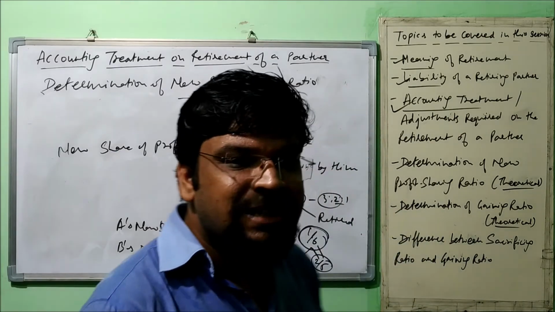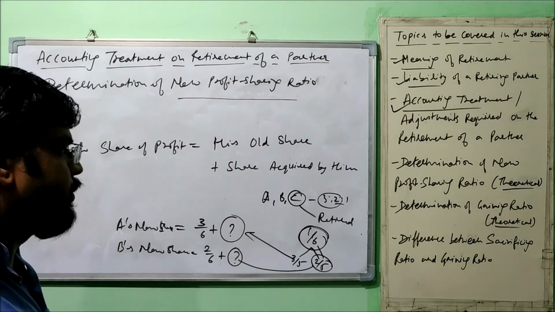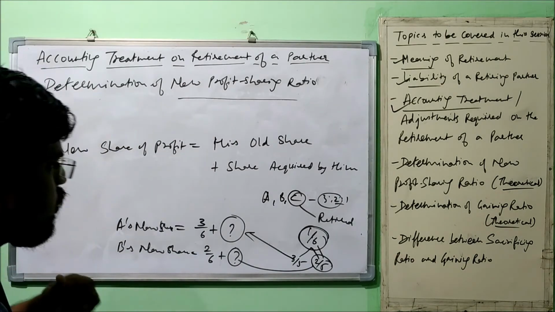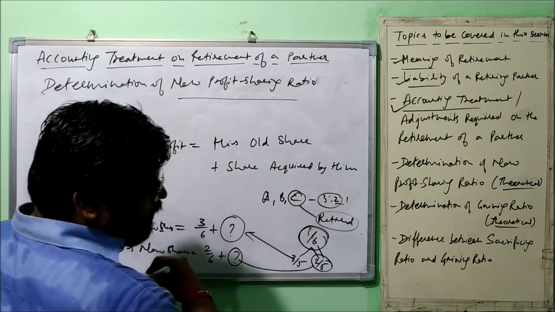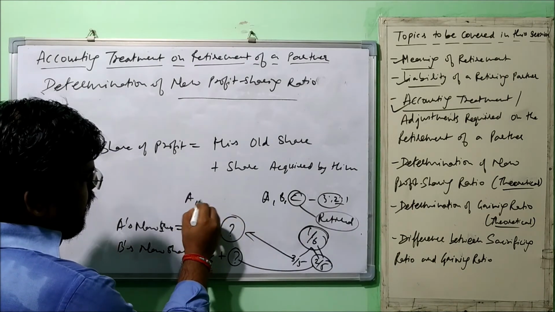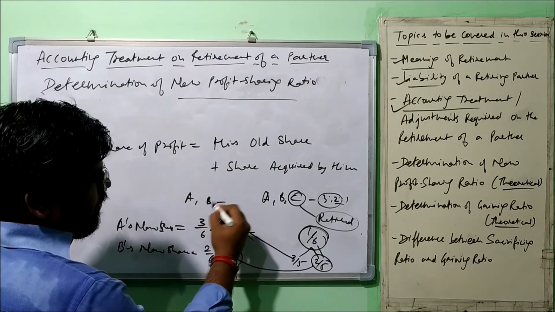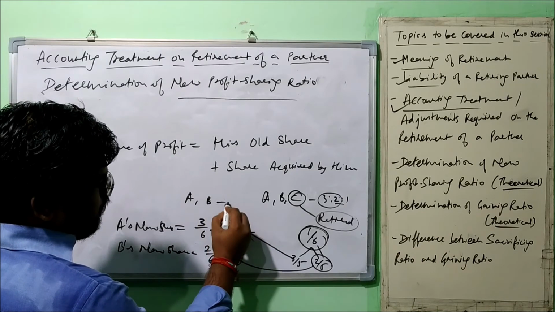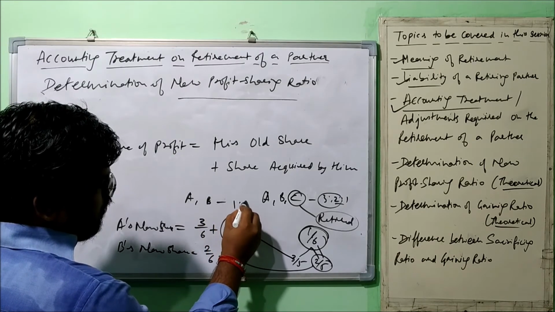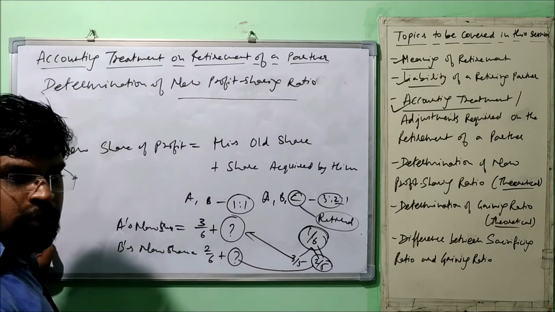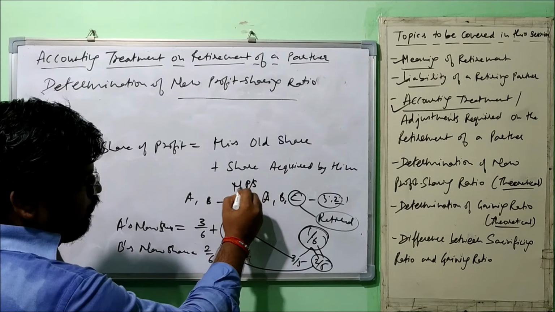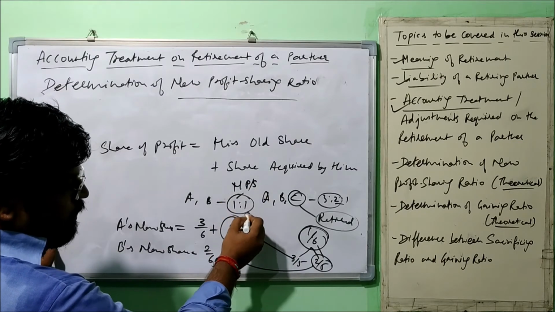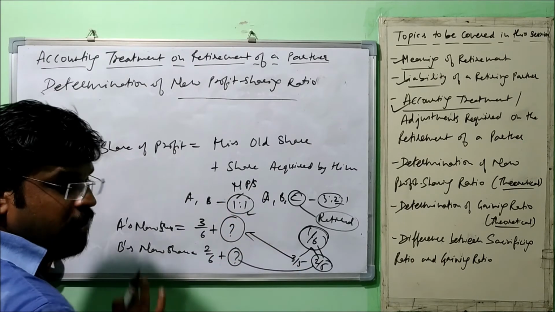In that case, there can be multiple possibilities. I'll give you one possibility in the same question. Let's assume C retires, and after that A and B decide that they will share profit and loss between each other in a 1:1 ratio. So that is their new profit sharing ratio. It is given, so this is the condition.